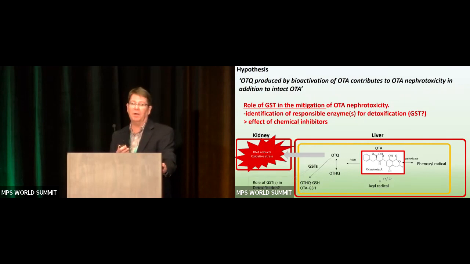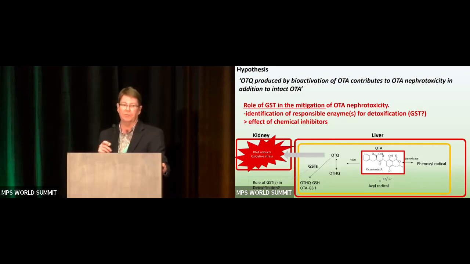So our working hypothesis is that OTQ, this quinone of OTA, which is produced by bioactivation of OTA, contributes to the nephrotoxicity. So this calls into question the role of glutathione S-transferases, or GSTs, in potentially mitigating OTA nephrotoxicity. Okay. So the way we actually approached this is shown here in this scheme. You're going to have, again, an oral route of exposure from contaminated foodstuffs, uptake in the liver, and first pass bioactivation by the various different cytochrome P450s.